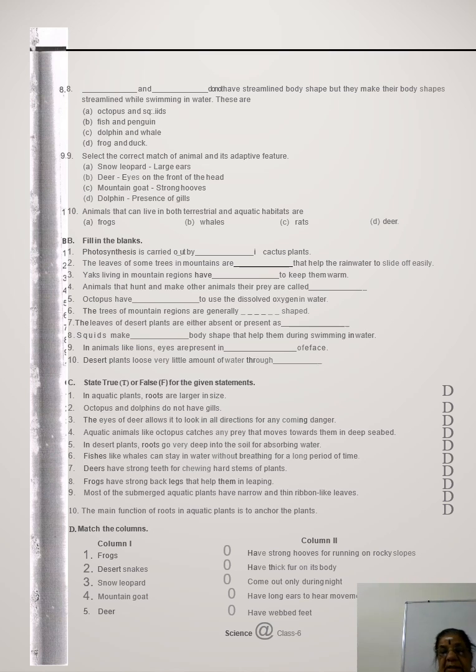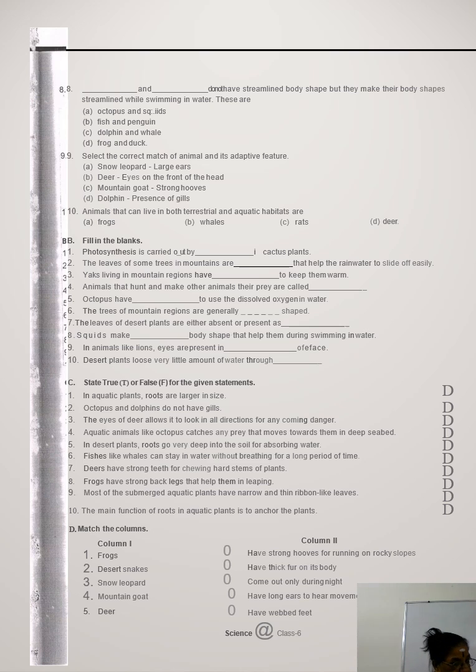I hope you understand. So fill up the blanks. I will read again: stem, needle-like, long hair, predators, gills, cone, spine, streamlined, front and transpiration.